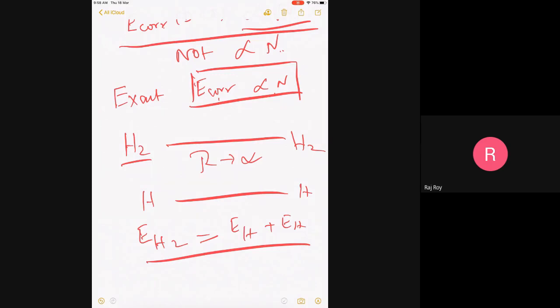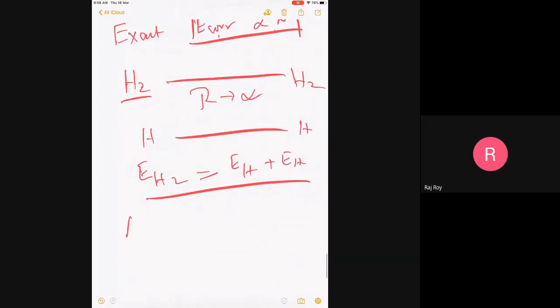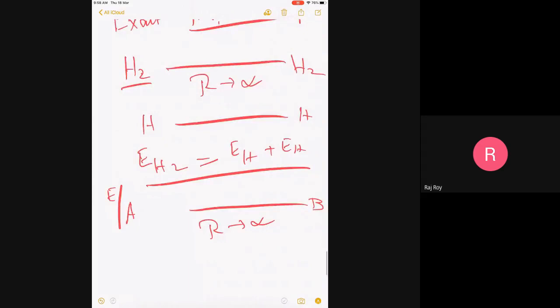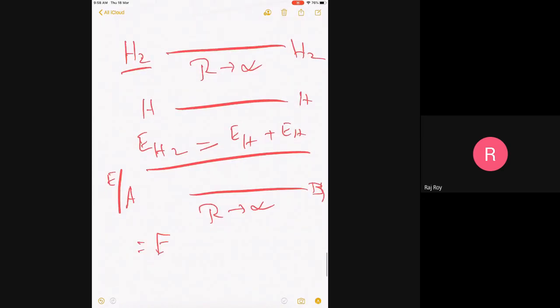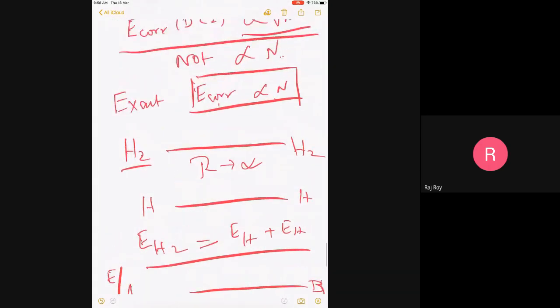So the same thing, theoretically, for any two fragments A and B, if they're well separated, then the energy should be equal to energy of A plus energy of B, whatever A and B are. In that case, my A and B were two hydrogen atoms. In this case, my A and B are hydrogen molecules. So I'm not saying these two hydrogen atoms are not interacting. They are interacting. I'm only looking at the separation between the two monomers.